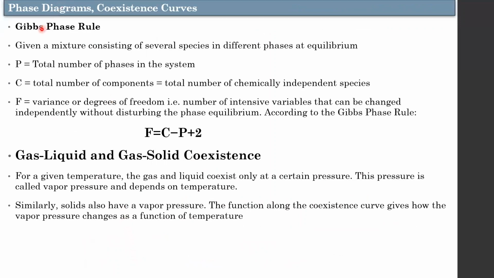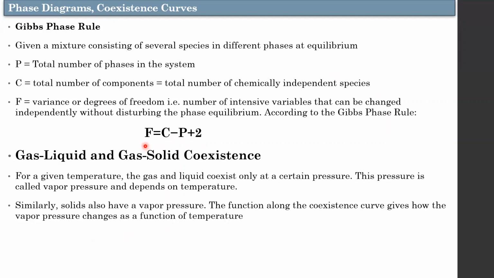And also another rule, the Gibbs phase rule, which says degrees of freedom equals number of components minus number of phases plus 2. I have clearly mentioned it here. You will read this and get to know the degrees of freedom, the number of components, and the number of phases in the reaction. This is useful to decide the degrees of freedom in the reaction.